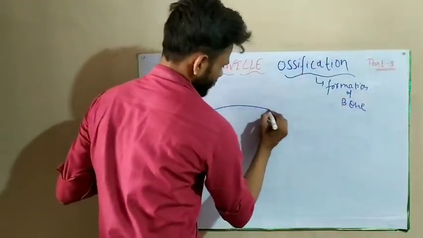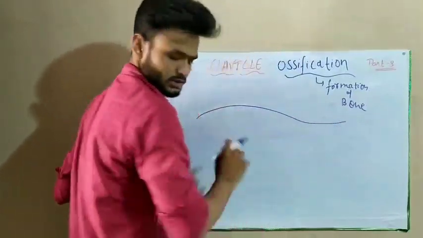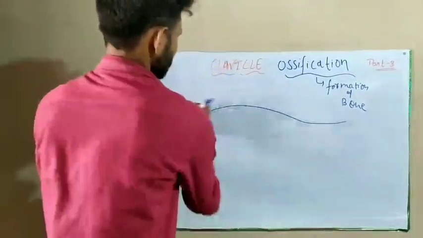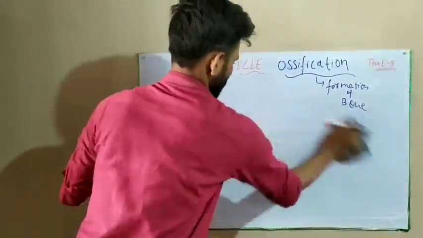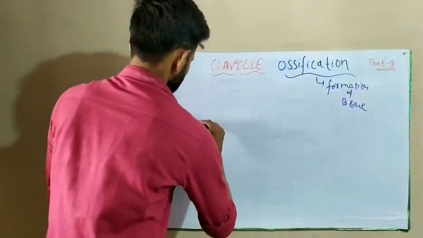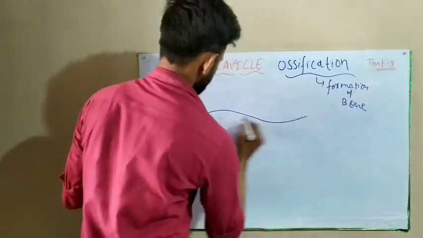If we draw a clavicle, this is our clavicle.